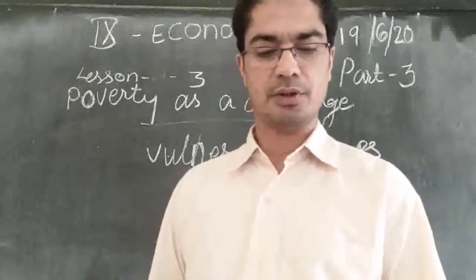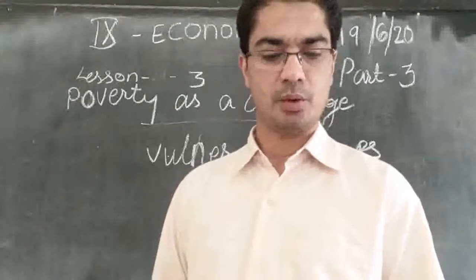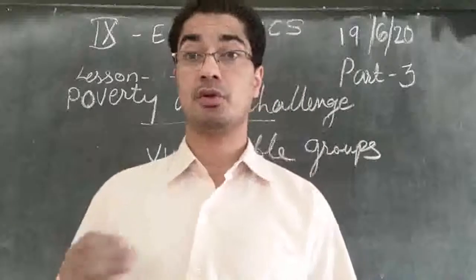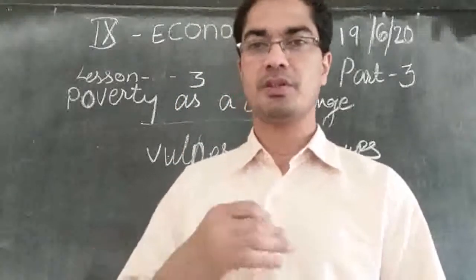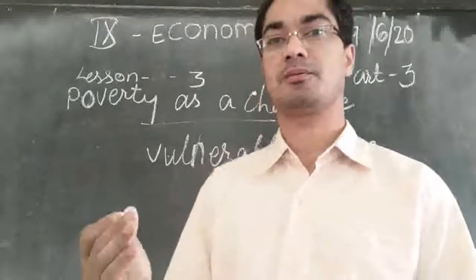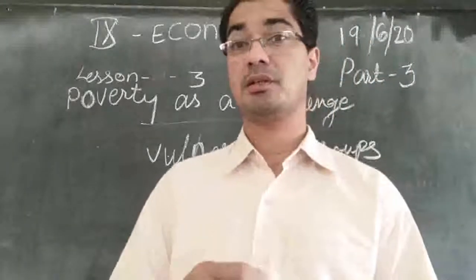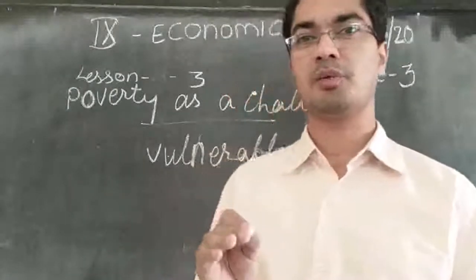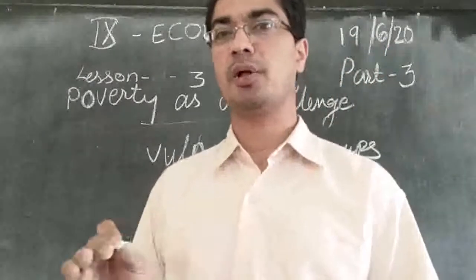Although the family has difficulty in arranging 2 meals a day, Sivaraman manages to buy milk once in a while, but only for his son. So we see, earlier we saw in the family the income is not spent equally. So here we see Sivaraman loves his son more. He is trying to send him to school and he is trying to buy milk once in a week and give it to his son. So the son is getting more than all the others. So that is how in the family also, the income or the facilities available are not equally distributed.